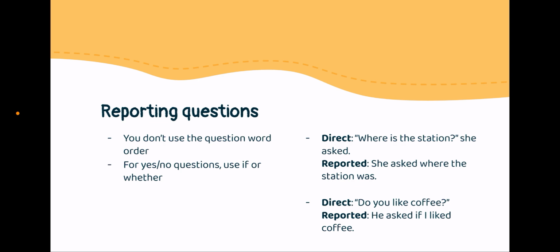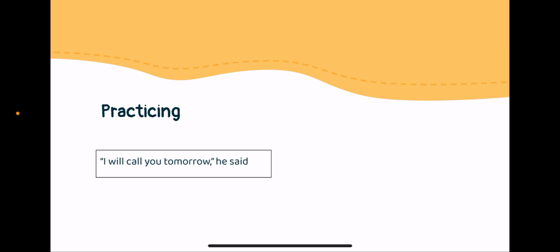In the next example, the direct way would be, do you like coffee? And when you're reporting this question, you say, he asked if I like coffee. As it is a yes or no question, you use if, but you could also use whether. It's the same thing. So let's practice a bit to see if you understood.